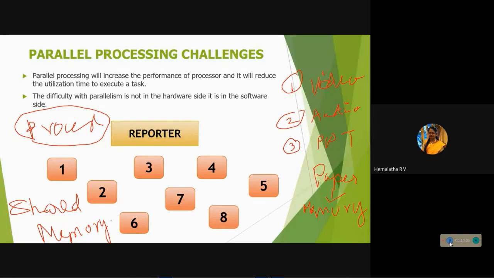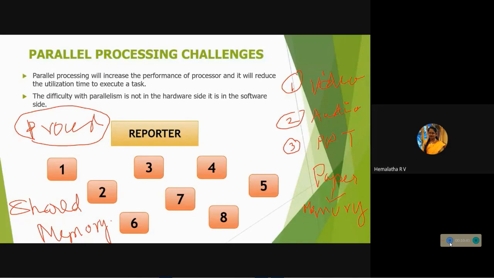For accessing that university result website, the user limit has been kept at only 1000. So when the 1001st person comes, they will not get the result. Only students 1 to 1000 will get the result, and for the remaining students the server will be busy. Once the first 1000 results have been shown, the remaining users get loaded in turn. This is the issue we face with the university result website.